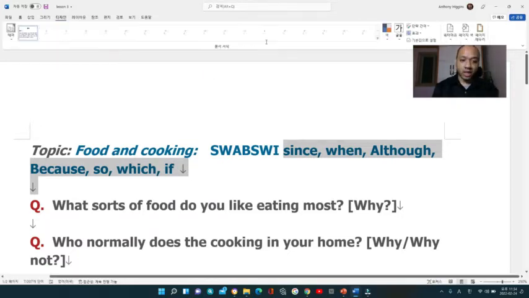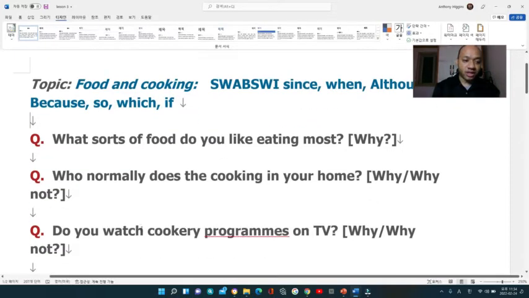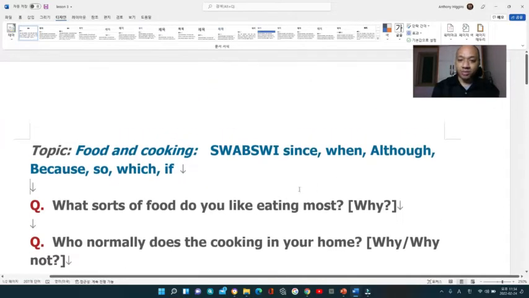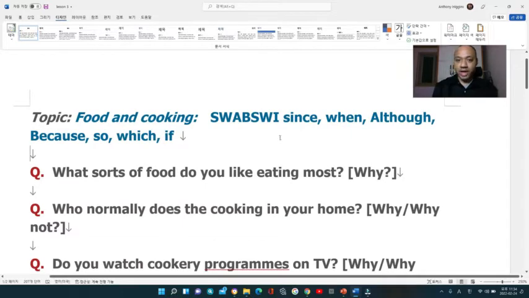Now we'll start with the first question: what sort of food do you like eating most? What I'm going to do is use these words in order. First I'm going to use since.